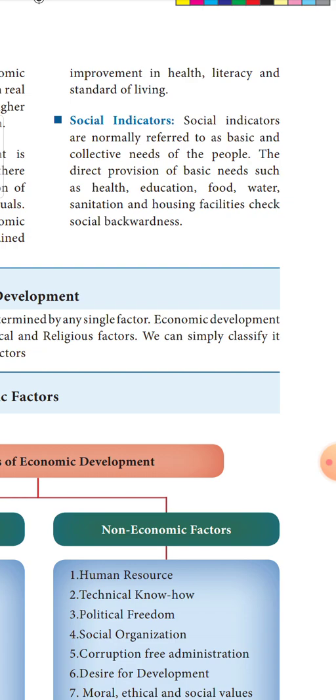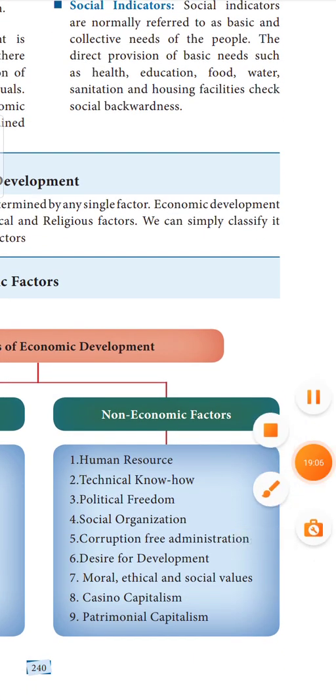The happiness index, I think you might have learnt last year in the 11th chapter, if I am right. Happiness index or human poverty index and the education index. If people are able to consume good health, good education, good sanitary facilities, good housing facilities, and there is a reduction in the social backwardness, all these are considered to be social indicators which are used to measure the development of a country.